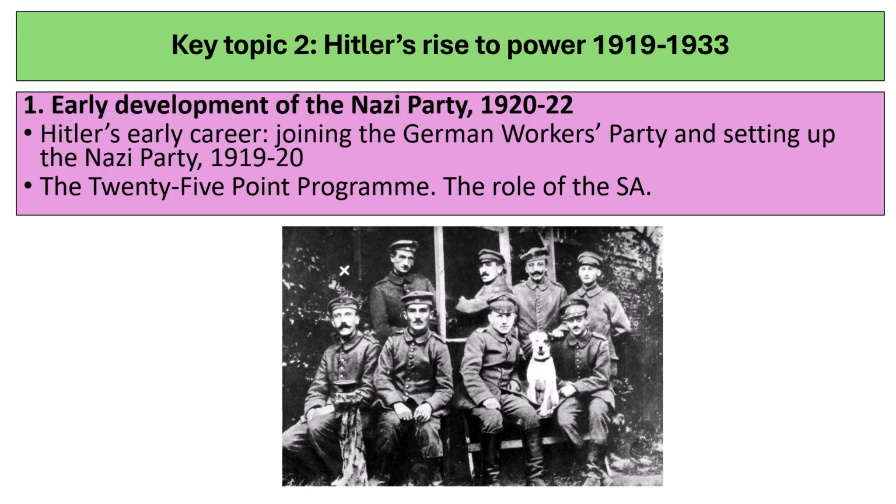So in this first part of the video, we're going to talk about the early development of the Nazi Party between 1920 and 1922. We're going to look at Hitler's early career, how he joined the German Workers' Party and set up the Nazi Party between 1919 and 1920. We're going to talk about the 25-point programme and the role of the SA, the Brownshirts.